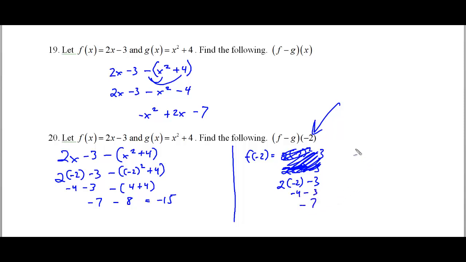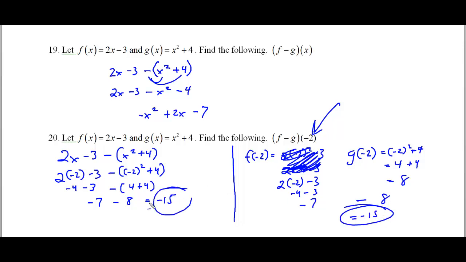our negative 7. Now see, we can do each of these separately and then combine them as long as you make sure to subtract the two numbers. So this is my g of negative 2, so negative 2 squared plus 4. So it's going to be 4 plus 4, which is 8. So negative 7 minus 8, you see we get the answer of negative 15. Doesn't matter which way we do it, whichever way you'd like to do it is up to you. But I wanted to show you both methods here.